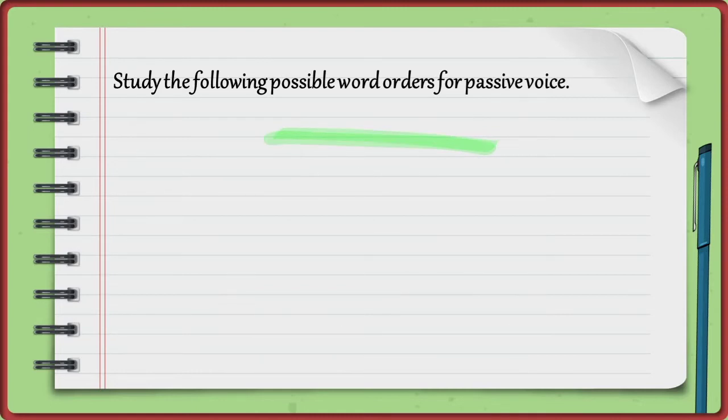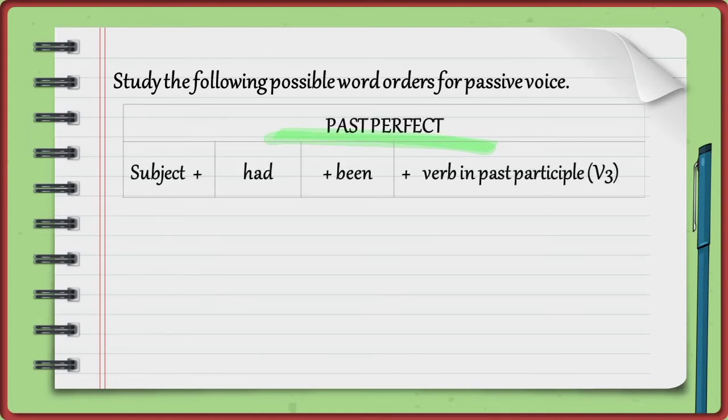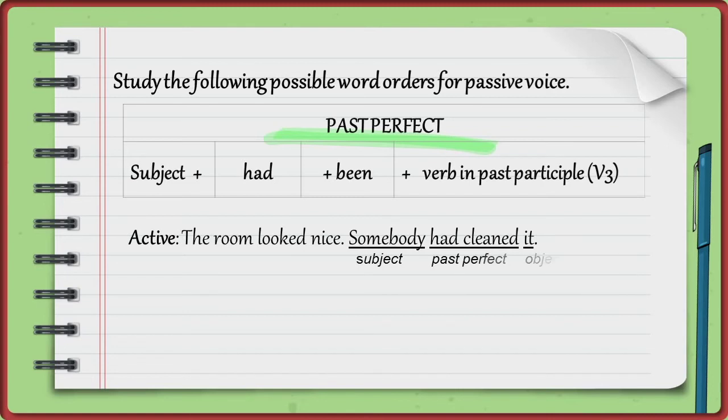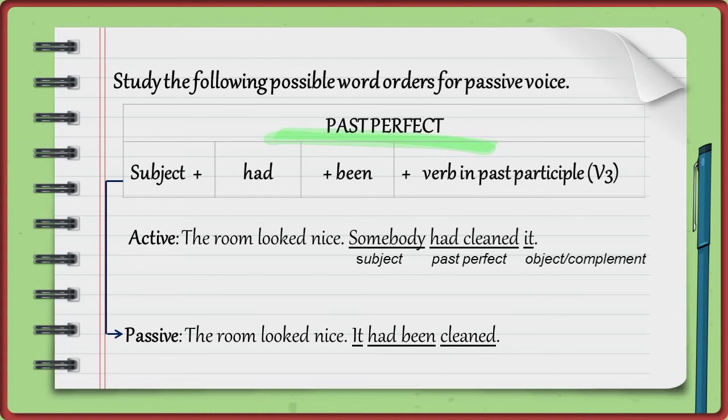Study the following possible word orders for passive voice in past perfect. Subject, plus had, plus been, plus verb in past participle, verb 3. For example, active: The room looked nice. Somebody had cleaned it. Somebody, subject. Had cleaned, past perfect. It, object, complement.